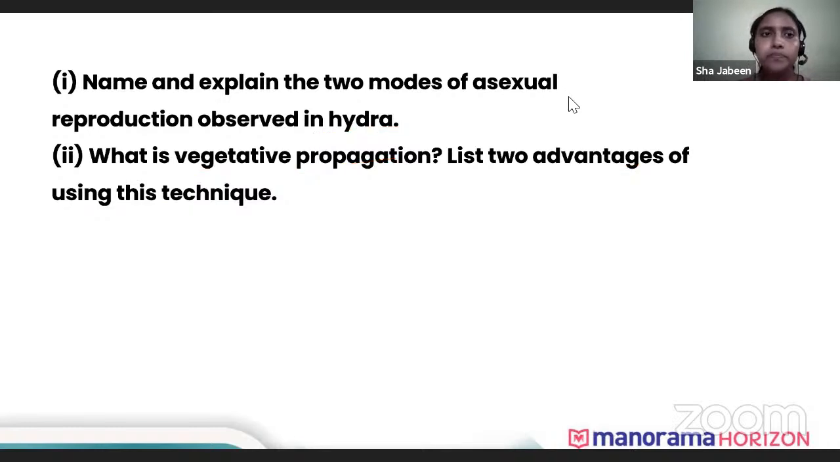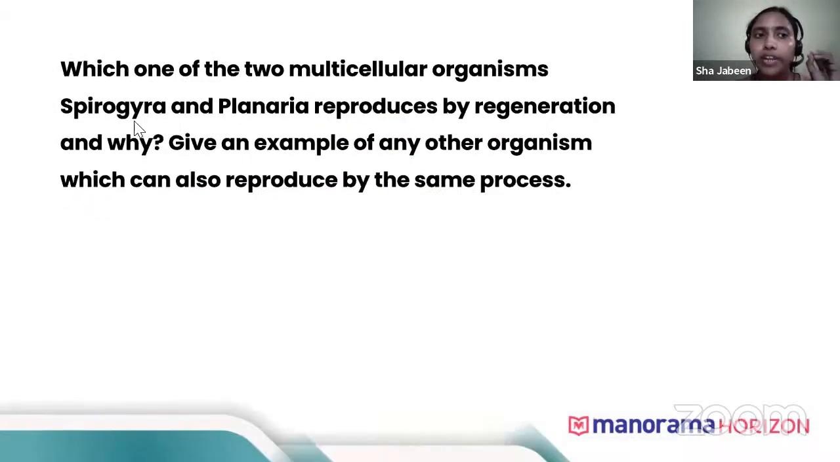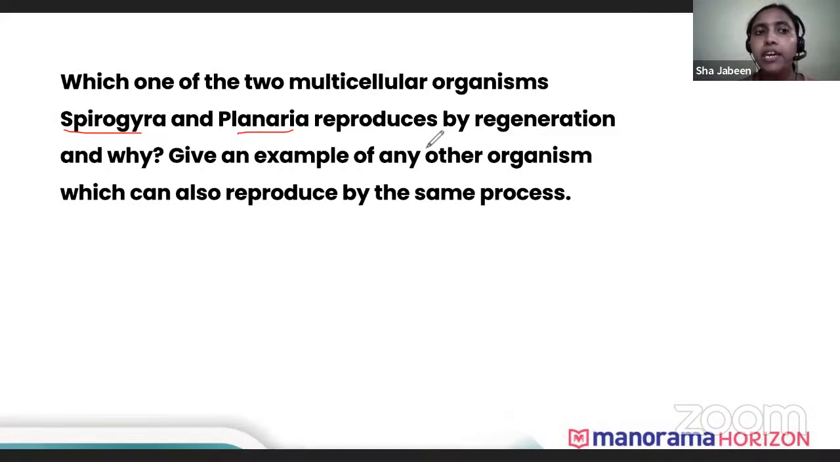Now the next question: which one of the two multicellular organisms, Spirogyra and Planaria, reproduce by regeneration, and why? So which one, Spirogyra or Planaria? Which one reproduces by regeneration? Yes, we know that it's Planaria, because Spirogyra reproduce by fragmentation. And why? Because they have special cells that can produce the whole organism. Spirogyra lack those regenerative cells, hence they cannot reproduce by regeneration, but Planaria has that special cell which can form all parts of the body.